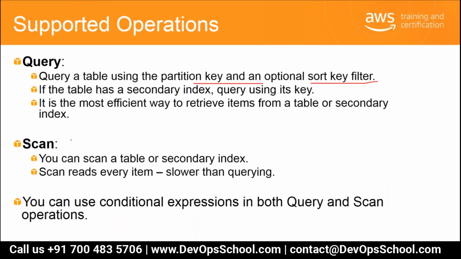Scanning is also an available option, which will scan the entire table for every item. It is a little slower than querying, so by default you'll use query more on your DynamoDB tables, whereas scan performs an entire scan on the table, which is obviously slow.